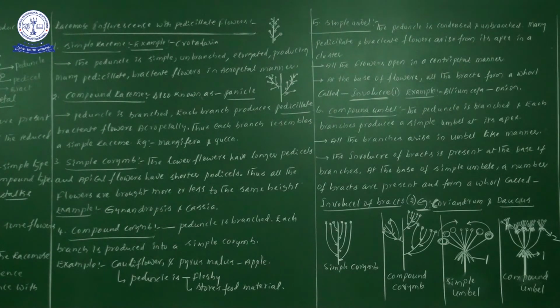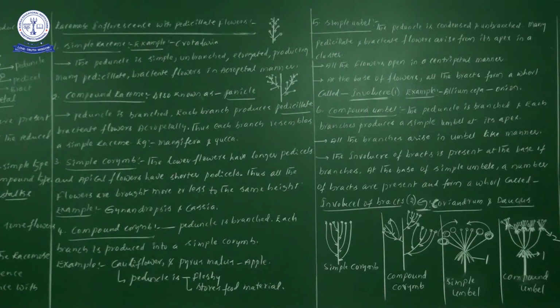Next one, fifth one, simple umbel. Before we start to learn the simple umbel, once more let us see the diagram of compound corymb. Compound means what is the point we have to remember? Branch. So the peduncle is branched. Three branches I have drawn. On every branch again a simple corymb will come and sit. Again you see older or basal flowers with long pedicels and younger ones with short pedicels arranged at the same height. That is the information of compound corymb.